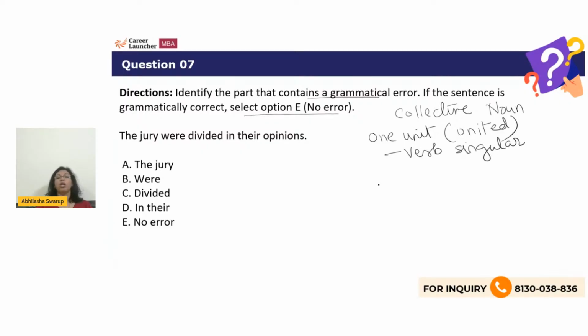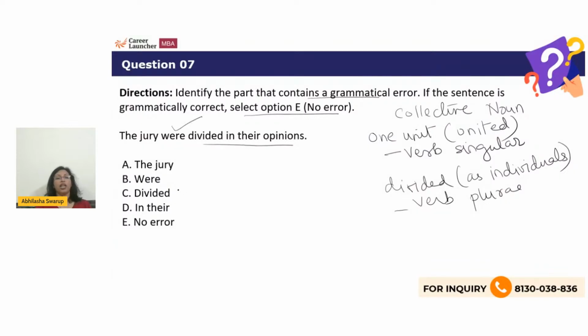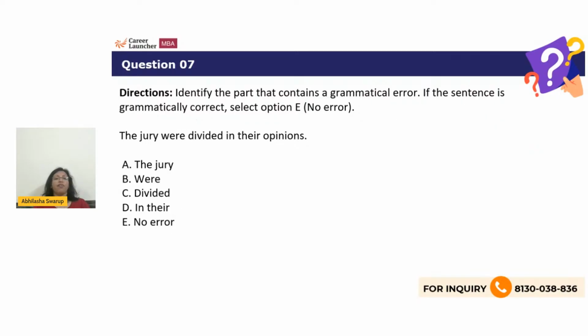But for example, if the collective noun is divided, that means they're functioning as individuals and not as one unit. Then the verb is plural. So therefore here, because the jury is divided in their opinions very clearly, "were divided" is correct. So that's why the answer will be E, no error. This is a perfectly correct sentence. All right, let's do the next question.